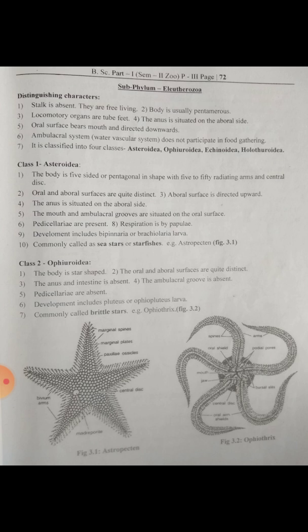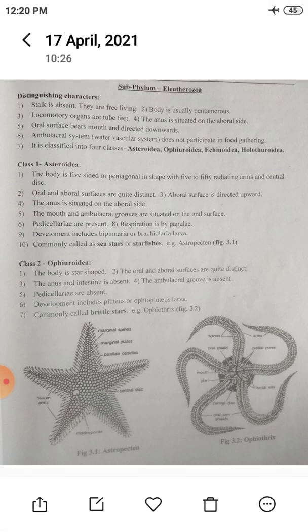Then the ambulacral system, also called the water vascular system, does not participate in food gathering in Eleutherozoa. Next, it is classified into 4 classes: Asteroidea, Ophiuroidea, Echinoidea and Holothuroidea.